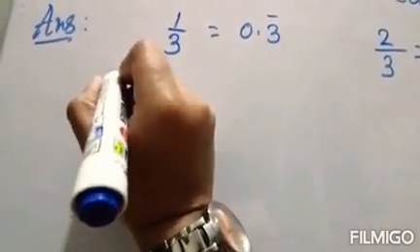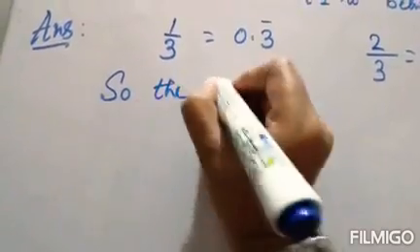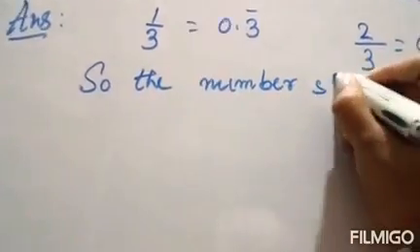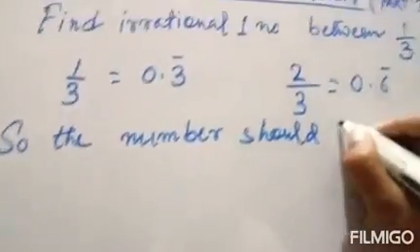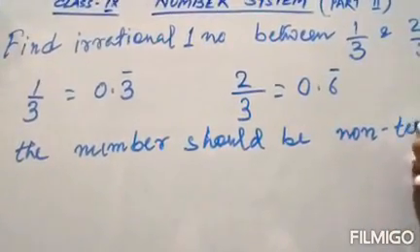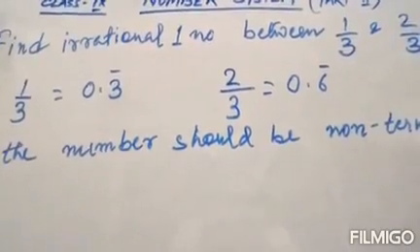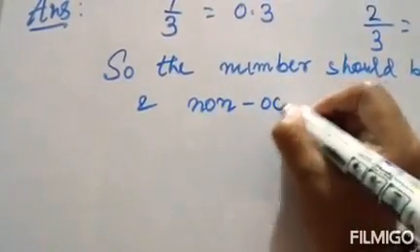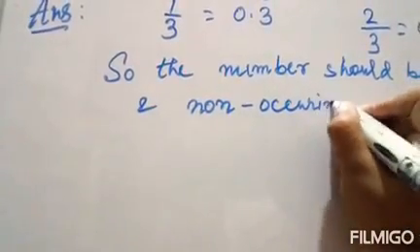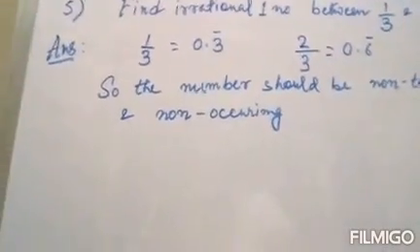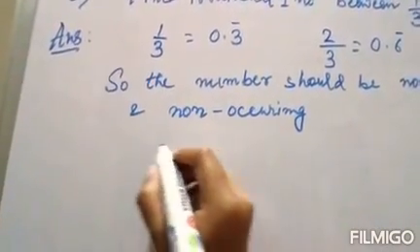So the number should be non-terminating and non-recurring. So what can that number be?